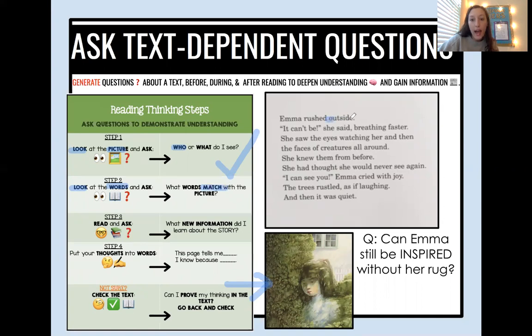We know that Emma is outside, and then she saw faces of creatures all around. And we know that the trees rustled. Those three things help me understand what's going on in the picture. They match the picture. We know that Emma is outside. She sees faces of creatures all around in the trees, and that's why they rustle. So we could put a check for step two.